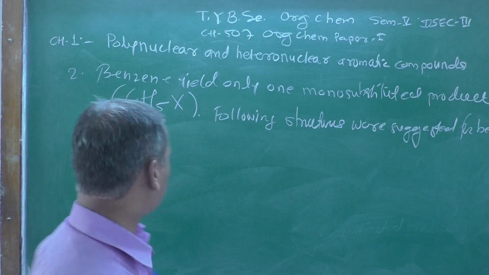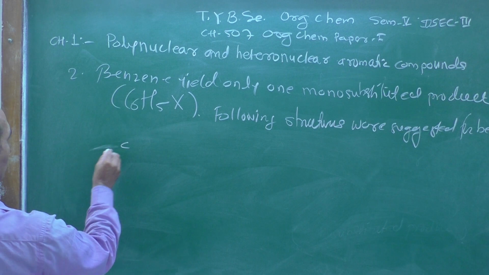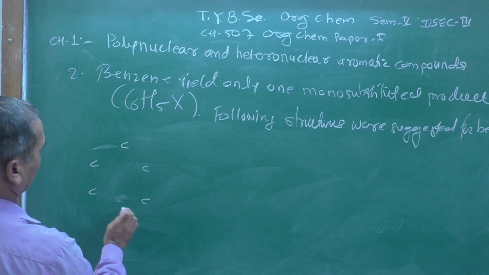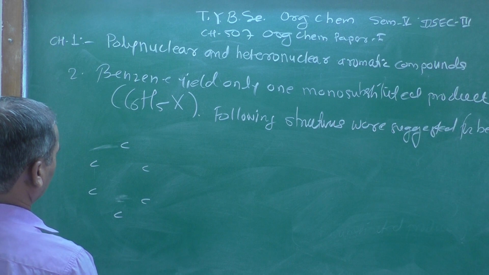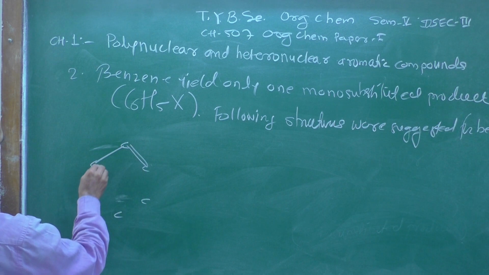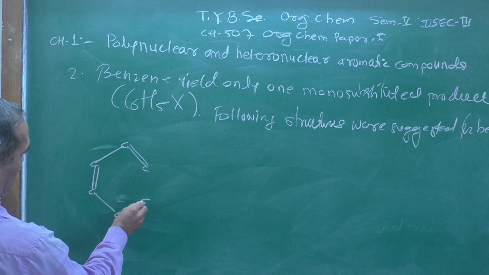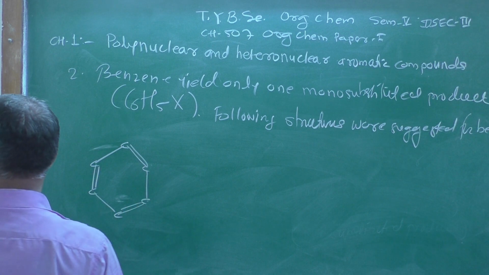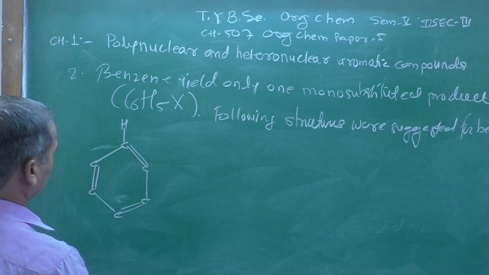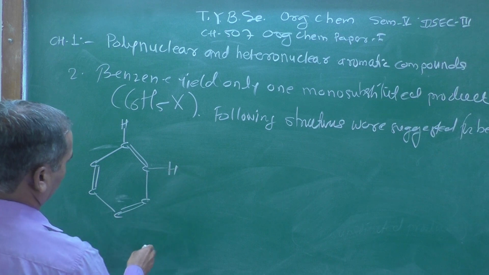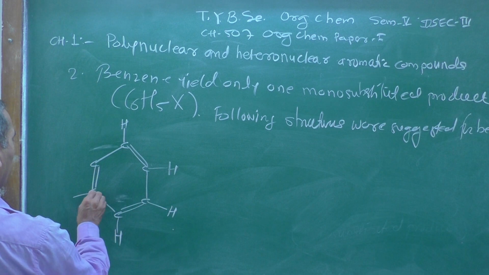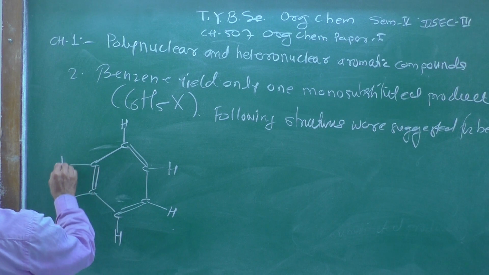One of the structures which I am showing here: single bond, double bond here, single bond, double bond here. As we know that each carbon atom has 4 bonds, we can attach the hydrogen atoms like this.